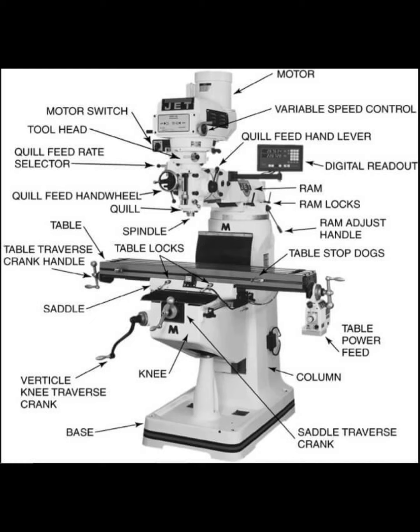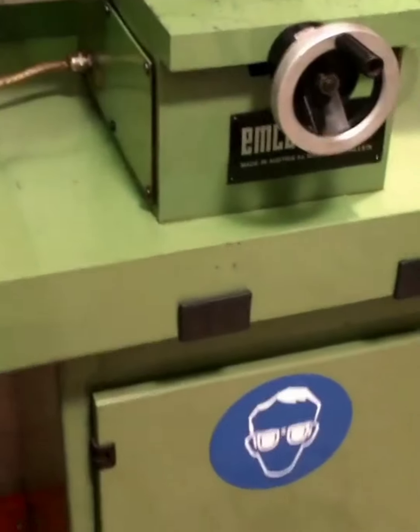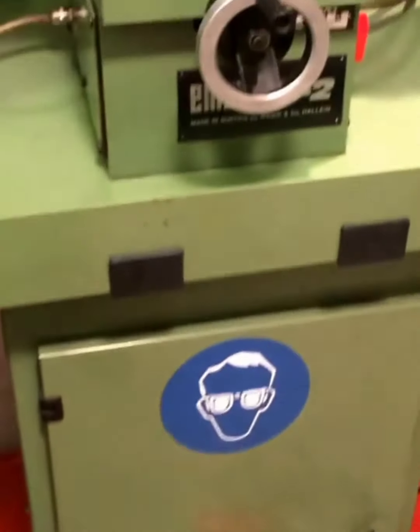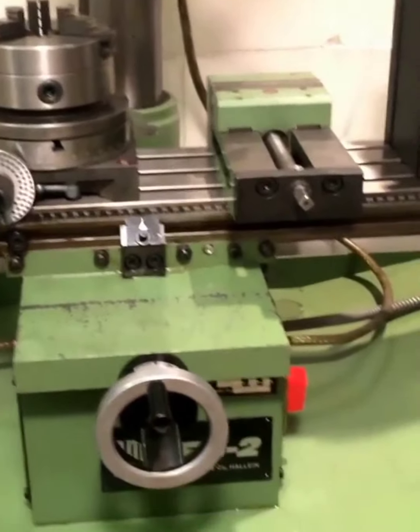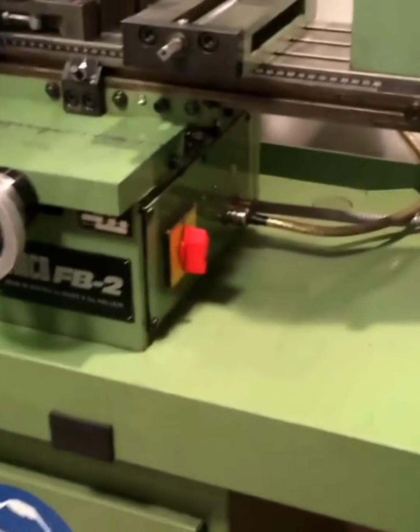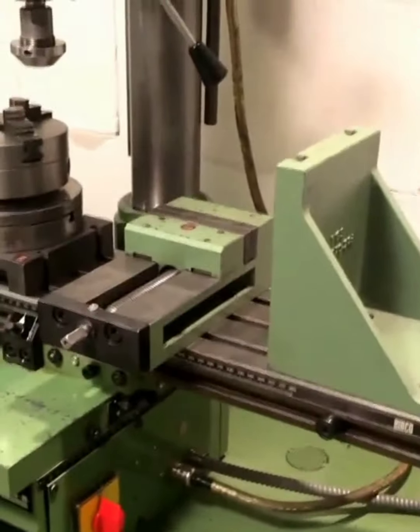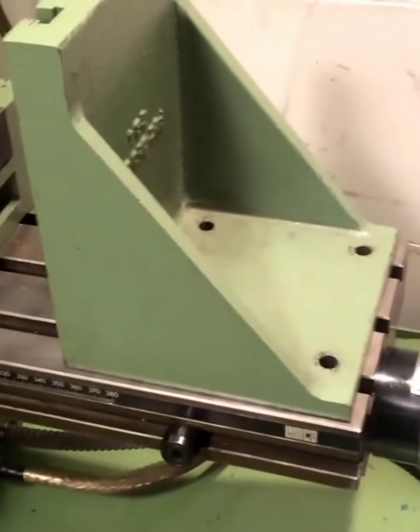Next is tailstock. The tailstock used in a milling machine is similar to the head that is found on the standard lathe. It is just that on the headstock part of the milling machine there are holes where the fastening bolts are located. Next is arbor. The arbor on the milling machine has a function as the holder of the milling cutter, which is attached to the spindle of the machine.